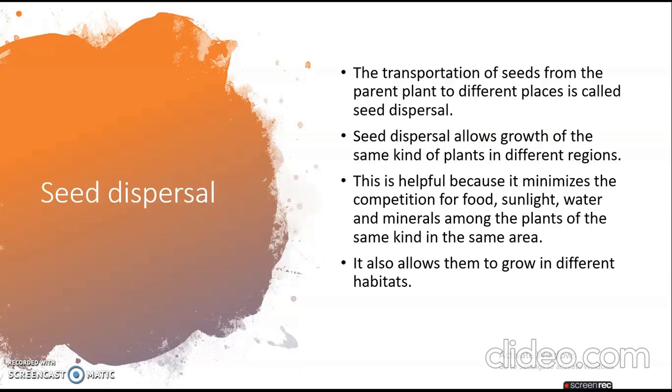There is lesser competition for food, sunlight, water and minerals among plants of the same kind in the same area. It also allows them to grow in different habitats. This is a point which is really important. So we understood now what seed dispersal is. In basic words, it's transportation of seeds from the parent plant to different places.